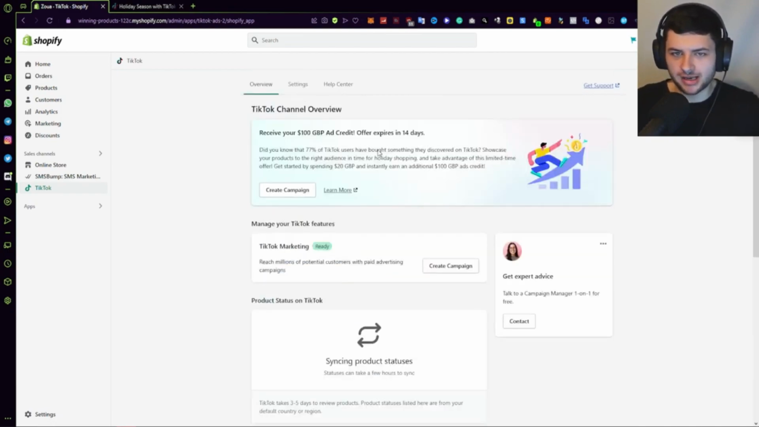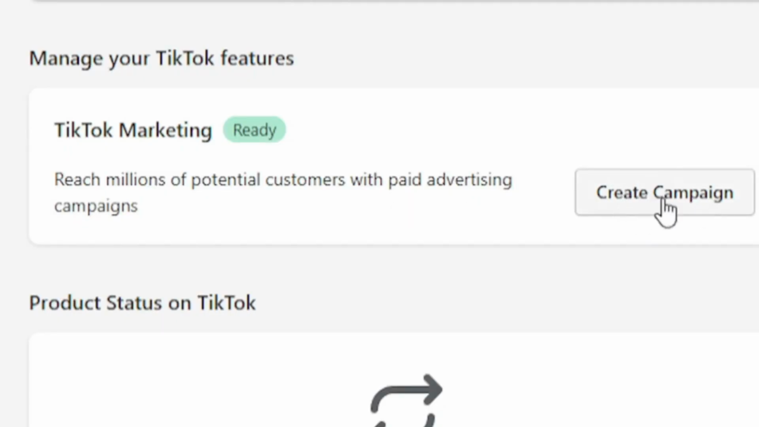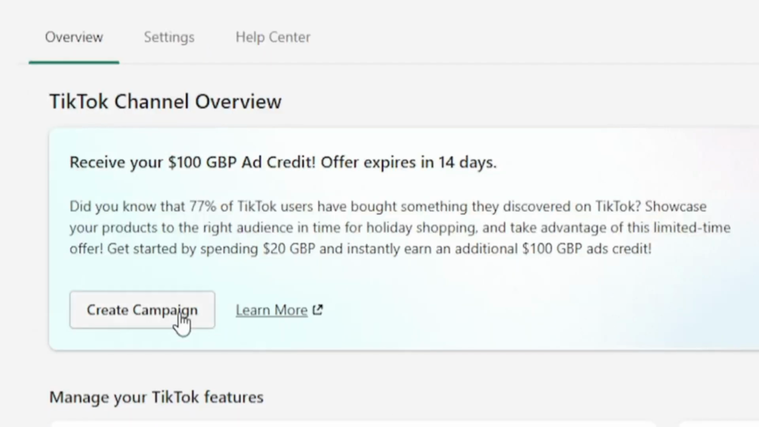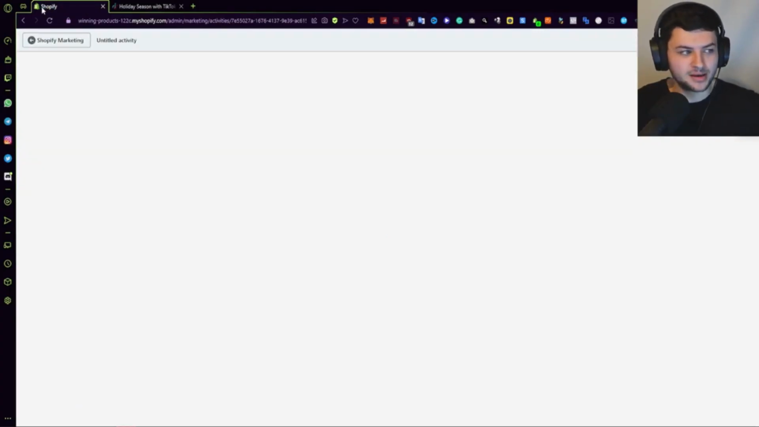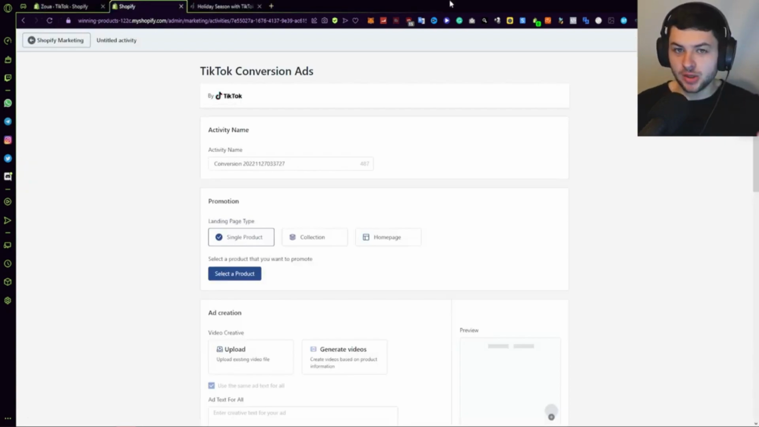So now we're ready to create a campaign and start our first campaign, right? So this is how to create TikTok ads. Usually you're going to press create campaign on this button, but since there's a promotion right now, I'm going to press create campaign up here because I want to claim my free money, because who doesn't, right? So here we are now on the ad campaign creation screen. This is the exciting part where we launch our first ad campaign on the TikTok platform.